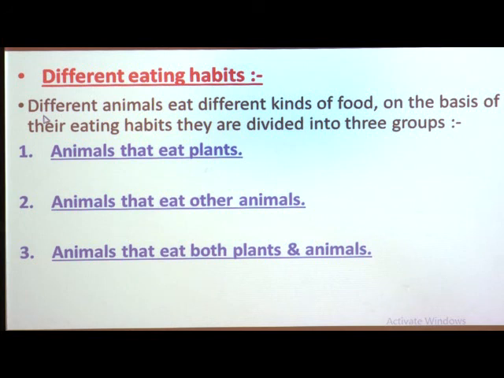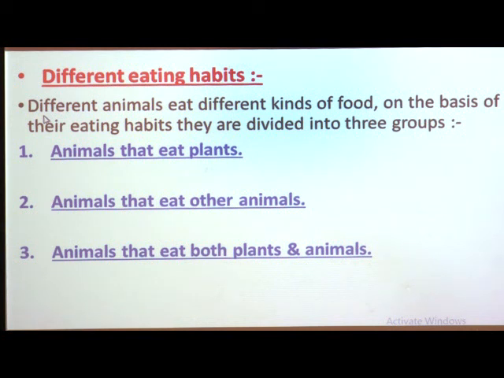For example, some animals eat only plants, or some eat only the flesh of other animals. That means the food of every animal is different, and the mouth parts of animals are adapted, that is modified, to the kind of food they eat.